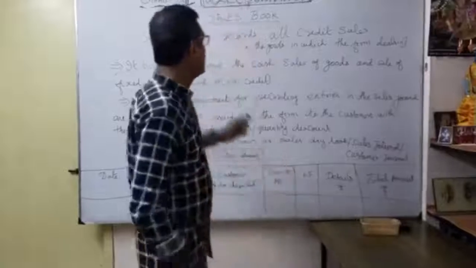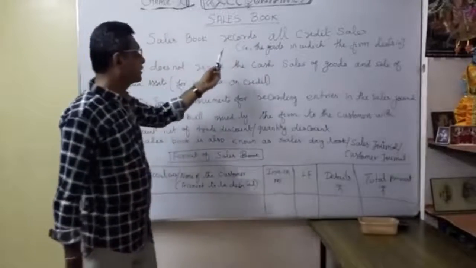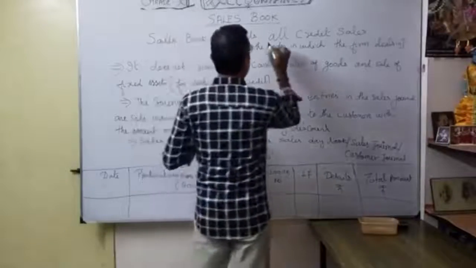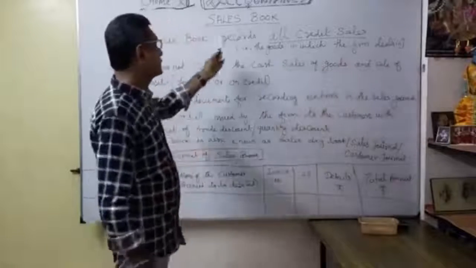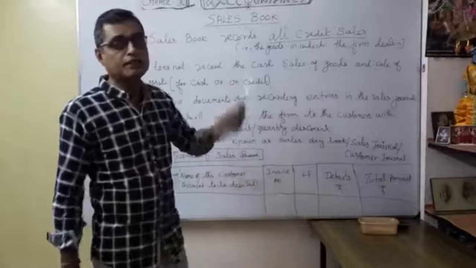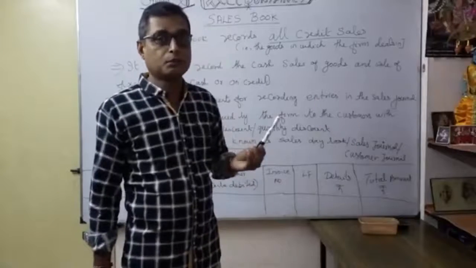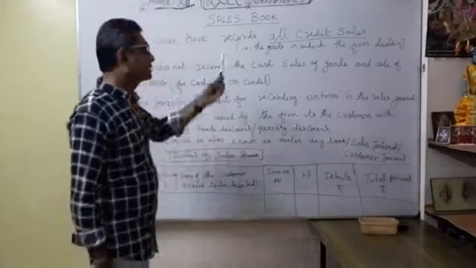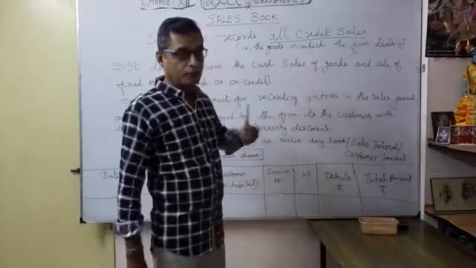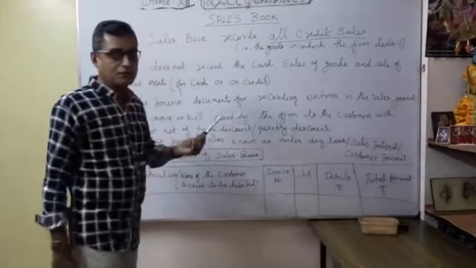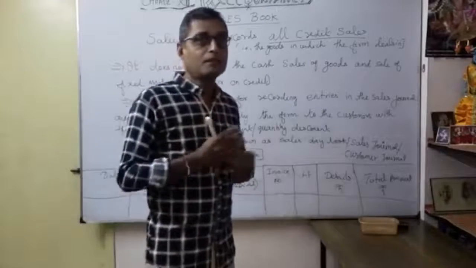Okay, so here see the sales book. The sales book also records only credit sales. Be very careful: we are going to record in the sales book only credit sales. How is it recorded in the purchase book? Only the credit purchases. In the same manner here, only credit sales. That means we sell the goods to the customer on credit basis, and later on we collect the money.